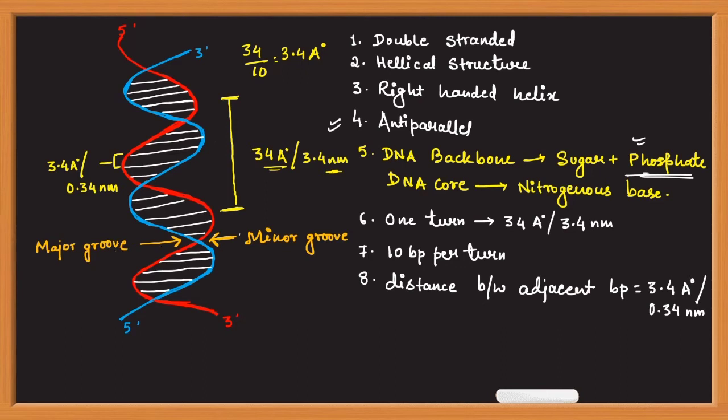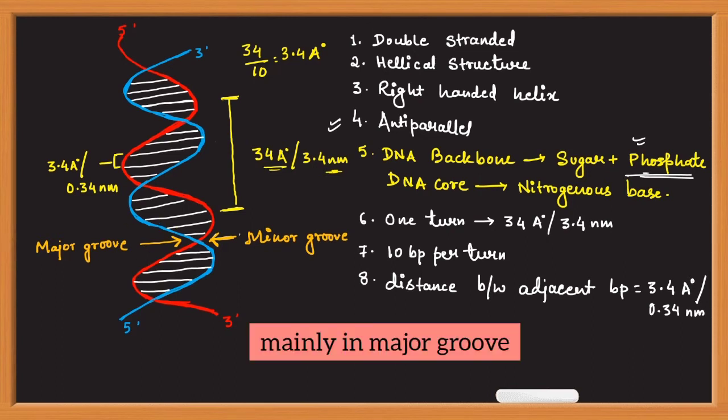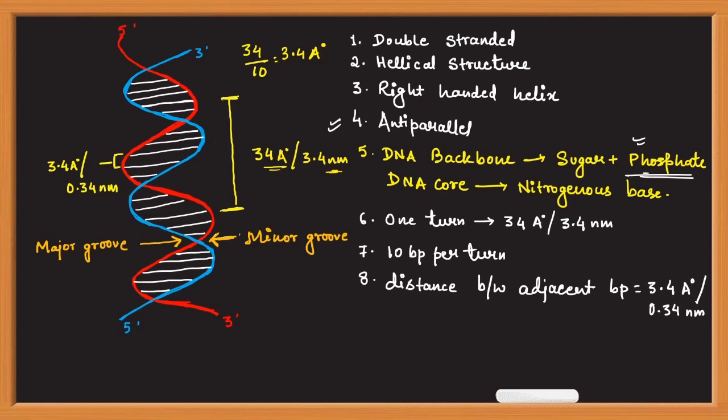So these grooves provide kind of a pocket or binding sockets for different DNA binding proteins, transcription factors, replication factors, and these proteins can easily bind to or interact with the nitrogenous bases that are available in these grooves, which helps in performing the different functions of the DNA binding proteins. The width of the major groove is around 22 angstrom, and the width of the minor groove is around 12 angstrom.